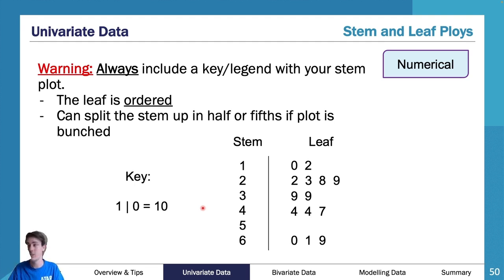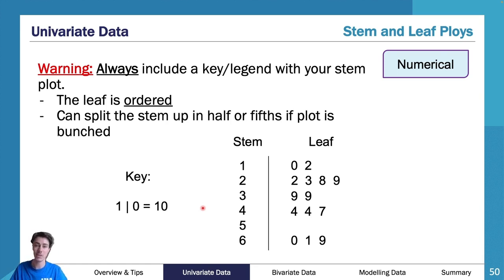If you do that, you need to do it for all of them. So, for example, in our 4 one, as much as there's only 3 things there, you'd have to do 2 4s. You go 4, and you'd have your 2 4s next to that. You go 4 again, and you do your 7. Same as 6. You do 6 and you go 0, 1, and then you do another 6 below it and you do the 9. So you are welcome to do that when you have lots of information.